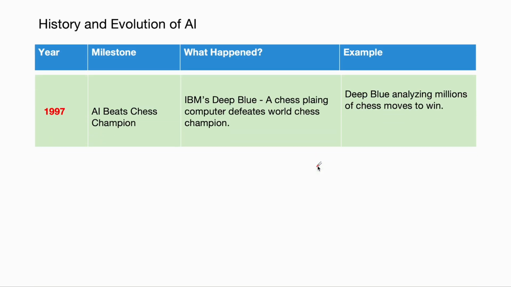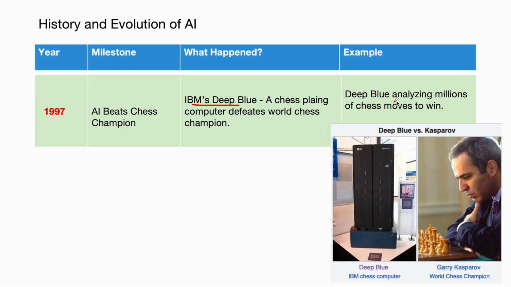Thereafter, in 1997, AI beats the chess champion. IBM developed Deep Blue, a chess playing computer, which defeated the world champion. This machine was able to analyze millions of chess moves and defeat the world champion in 1997, which resulted in people believing that computers are able to perform complex tasks.